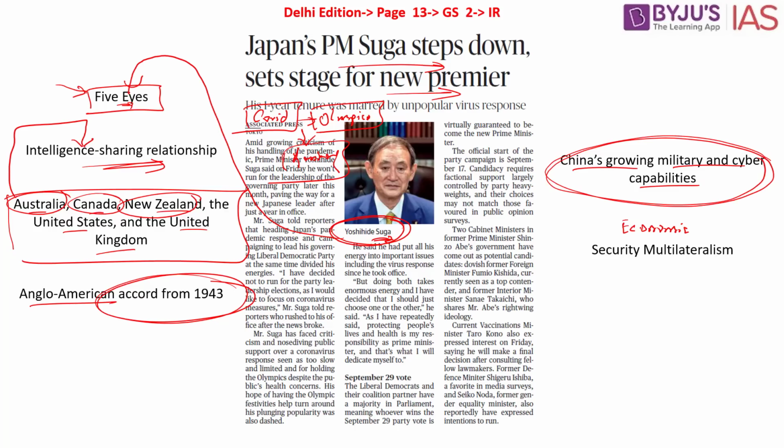So it wanted to enhance on this very prospect and become part of the security multilateralism in order to counter China, in order to make sure that it receives information about intelligence, security threats, which is why Japan wanted to join the Five Eyes under the leadership of Suga. So whether they will continue with this particular process or not, we have to wait and watch.